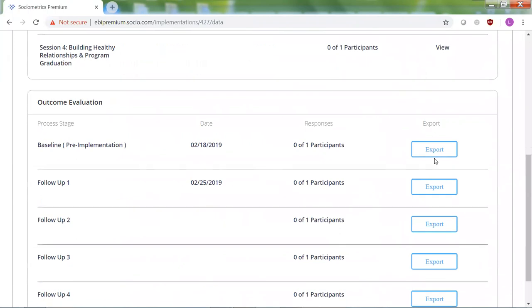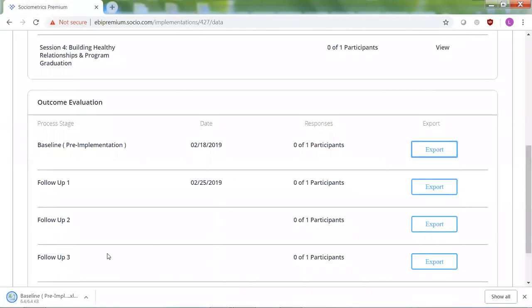And then I will also be able to download all of the data from any of the evaluations that I held. So here my baseline evaluation, you can see I can export right here. And what that'll do is it'll download an Excel file. So I can open up the Excel file and see all of the responses that I got to my questions. So the data is right there, ready to analyze. Right now, since I have 0 responses, nothing is actually in the file, but if I'd have many participants responding to the questionnaire that I emailed out to them, it would all be there, easy to see.